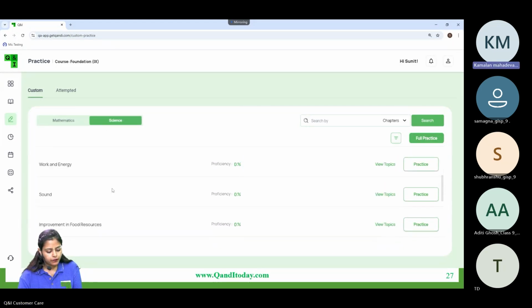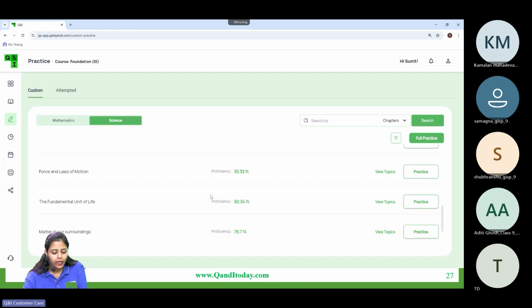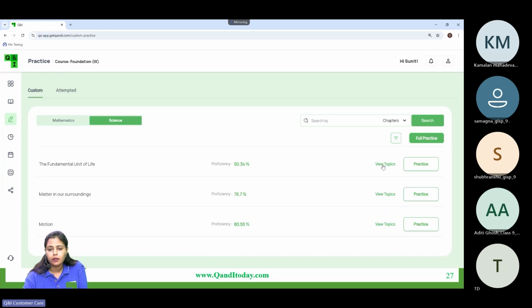I have a problem in my dashboard. I can't log in. Kamalan, have you contacted the customer care team? I'll do it today, ma'am. So you need to be active about it. Please do it on priority. We cannot keep hearing this in every class. We need to be very active on the platform. Contact the customer care team. I'll also let them know today, but please you yourself contact them. You already have the number.